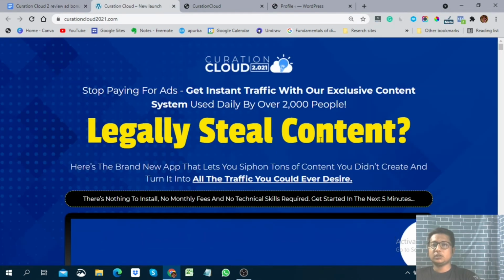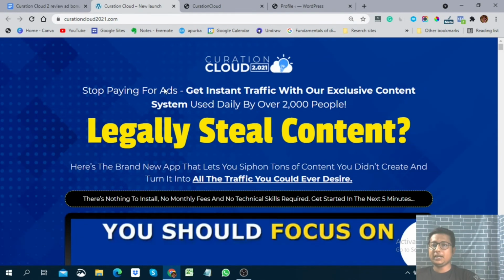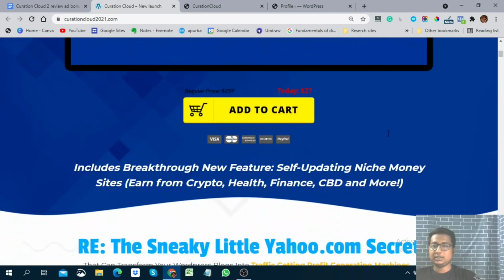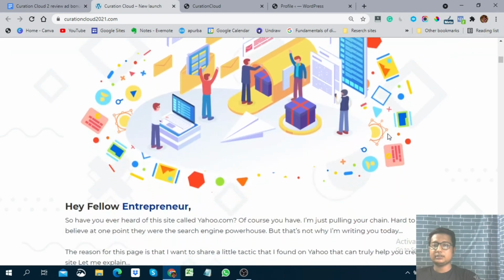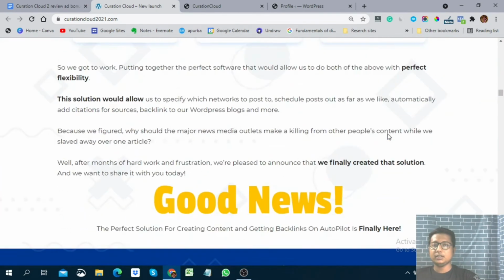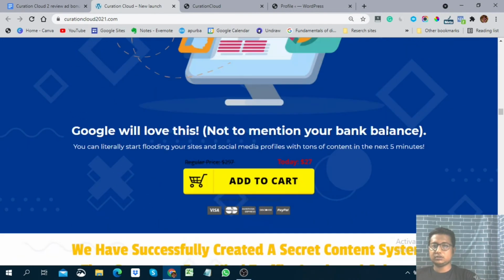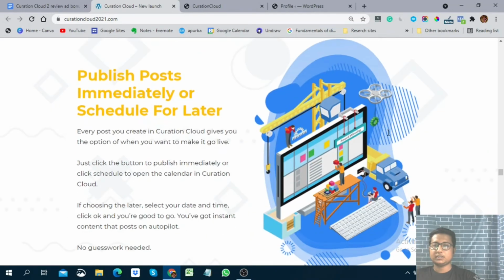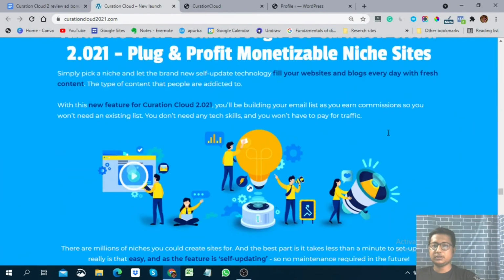So the sales page looks like this. You can see: stop paying for ads, get instant traffic with our exclusive content system used daily by over 2000 people, legally steal content. So you can legally steal others' content here. This is the sales page. You get all the vendor bonuses also. I'll show you the vendor bonuses. This is the information about this software.